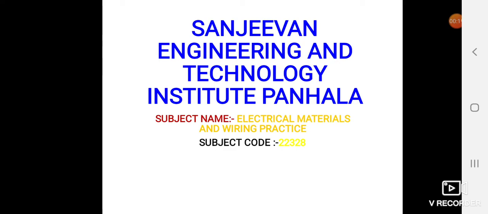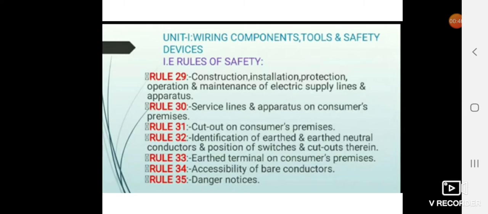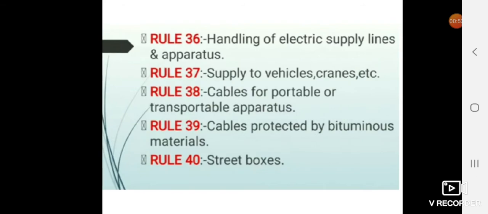Here, I am going to teach a subject named Electrical Material and Wiring Practice. The short form is EMW, for the third semester, and the course code is 22328. In our previous lecture, we studied IE rules of safety from rule number 29 to rule number 40.